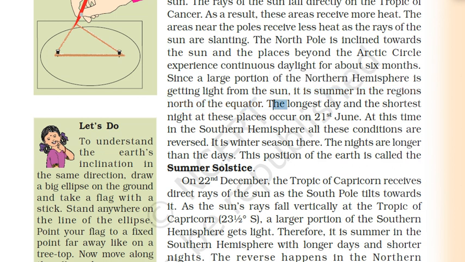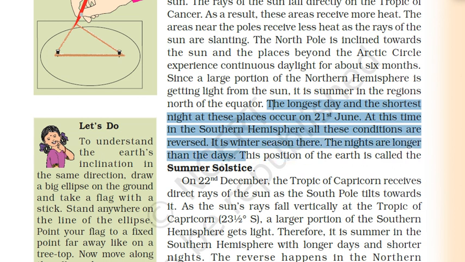The longest day and the shortest night at these places occur on 21st June. At this time in the southern hemisphere, all these conditions are reversed. It is winter season there. The nights are longer than the days. This position of the Earth is called the summer solstice.